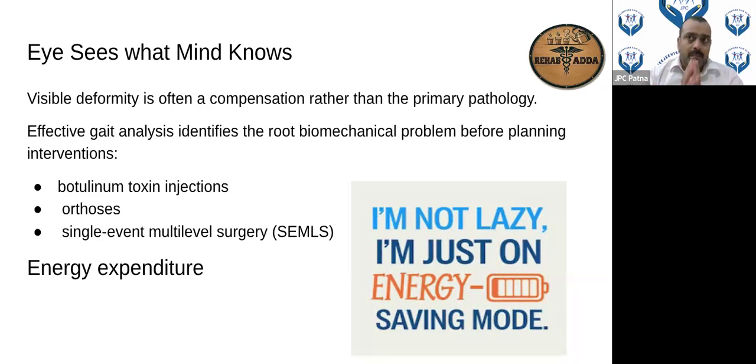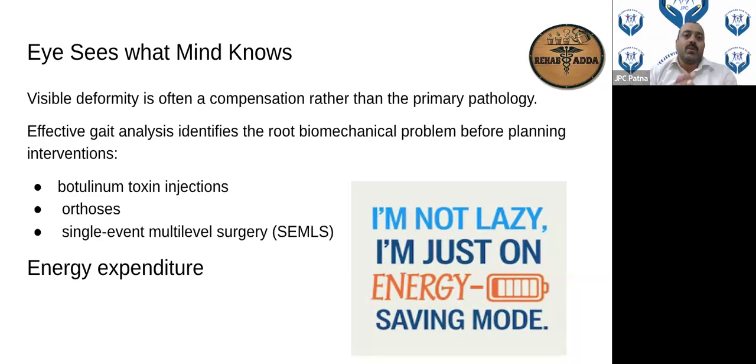Always, the first thing you write in the management plan is: am I going to save his energy with my management plan? How will my decision prevent or decrease the energy expenditure of the child? Most of these children have to go to school, and if you are able to decrease the energy expenditure, it will definitely be beneficial for their daily activities of daily living.